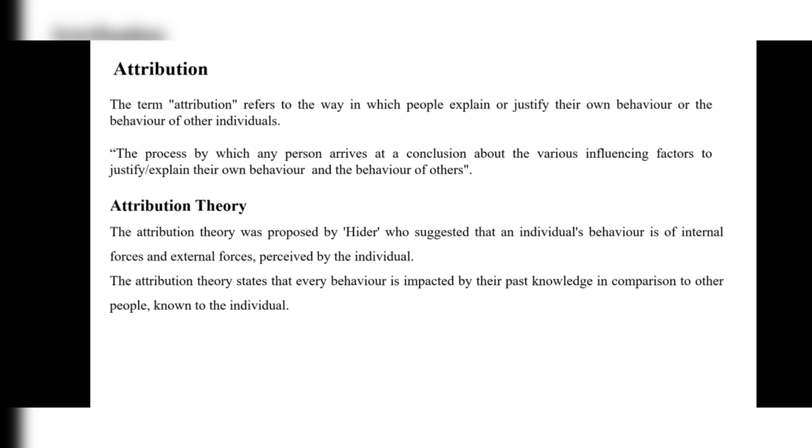The attribution theory states that every behavior is impacted by their past knowledge, in comparison to the other people known to the individual. That means every person will show their attitude, will show their gratitude towards someone, completely based on their past knowledge. That is called attribution theory.